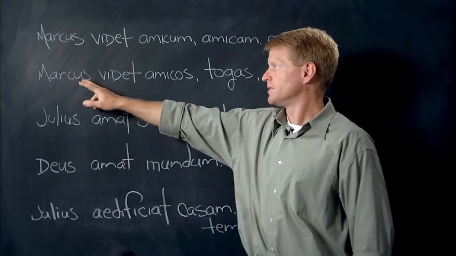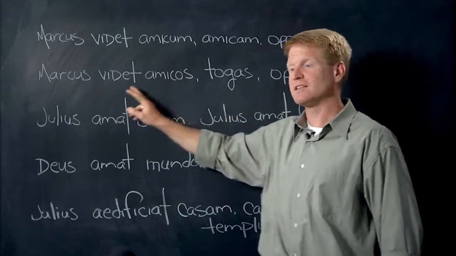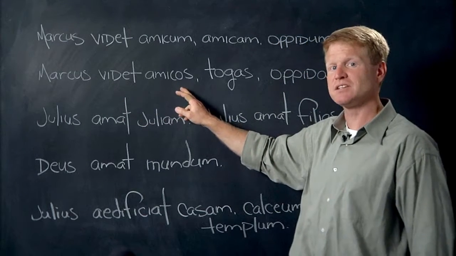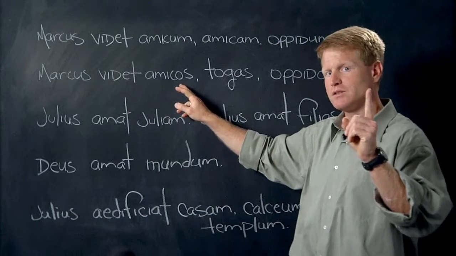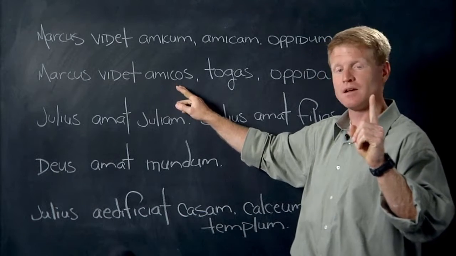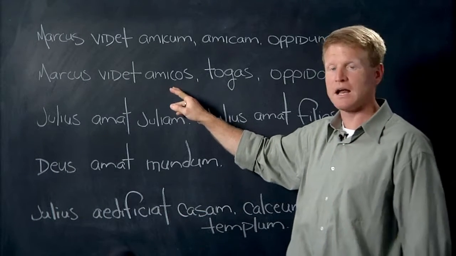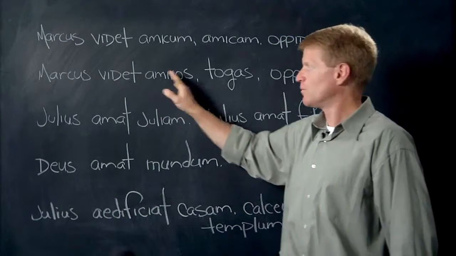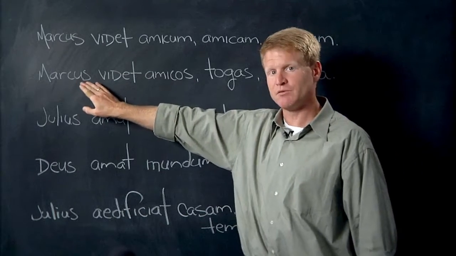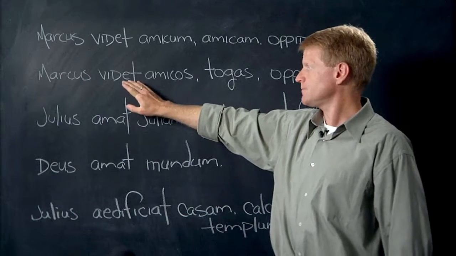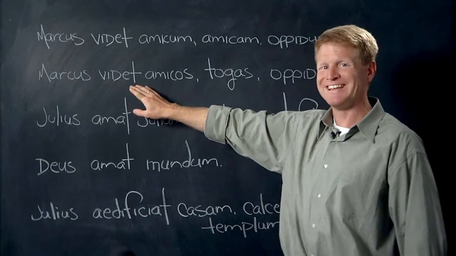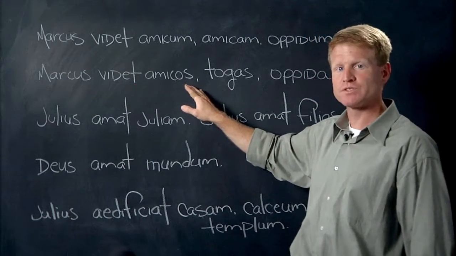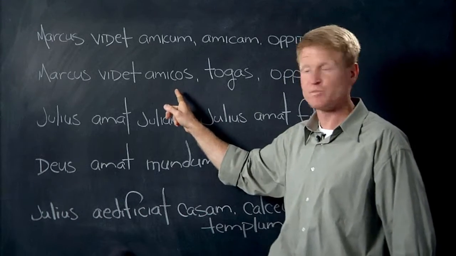Let's do another one. These are plural. Marcus videt amicos. Now he's not saying one friend, singularis. He's saying more than one friend, pluralis. It's plural. Marcus videt amicos. Marcus is still the subject, nominativus. What's he doing? Marcus videt amicos. That's where we get amigos in Spanish.